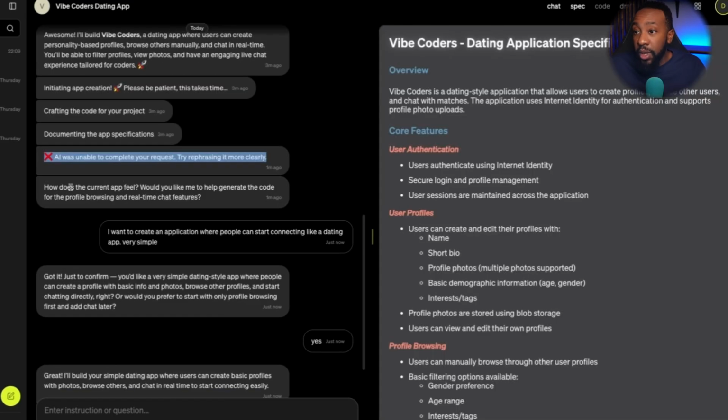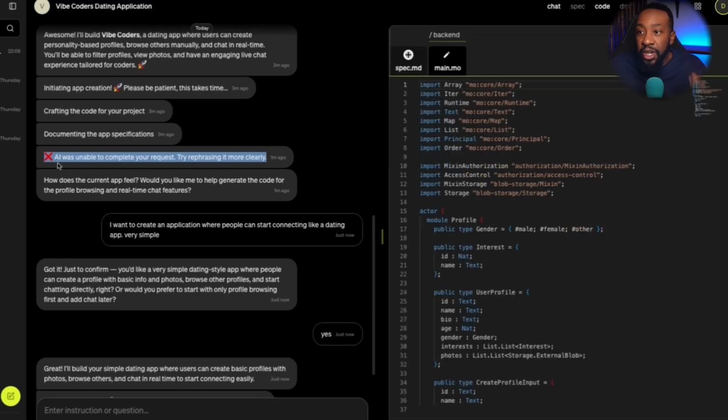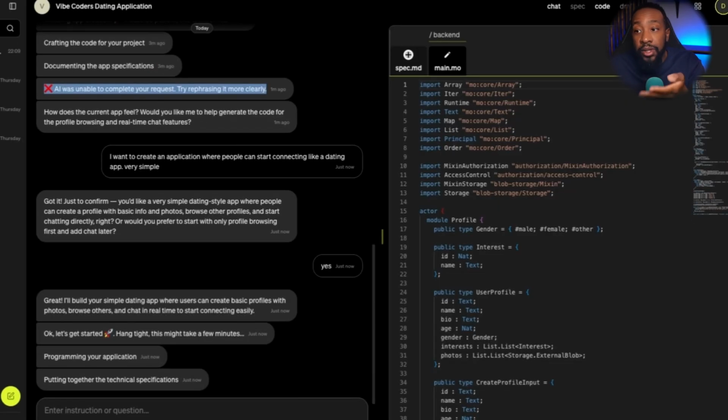Now, there's something I want to highlight right here that's happening in real time. When I try to create this, it says the AI was unable to complete your request. Try rephrasing it more clearly. So what did I have to do? As I was creating this, I had to break this idea down and make it more simple and have less features first before it starts executing and can create my app. This is really important because you know how honest I am on this channel. I'm going to show you the good and the bad, but this is something that happens when you're vibe coding and you're going through this.